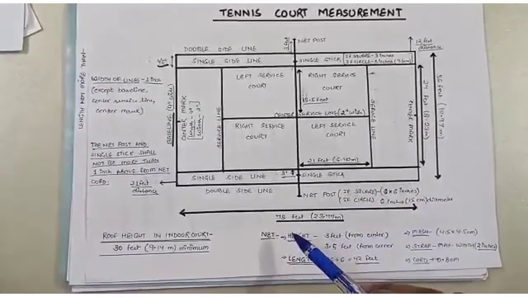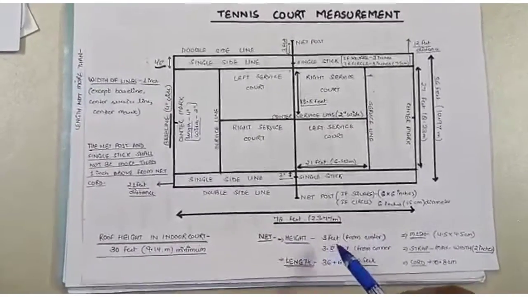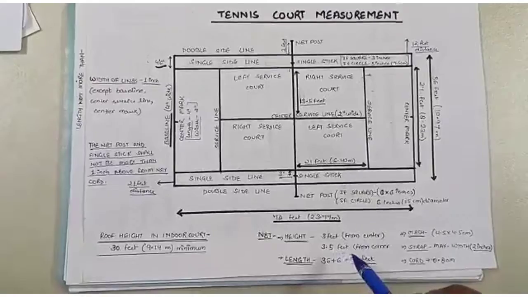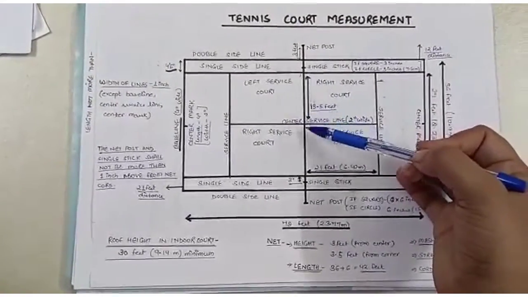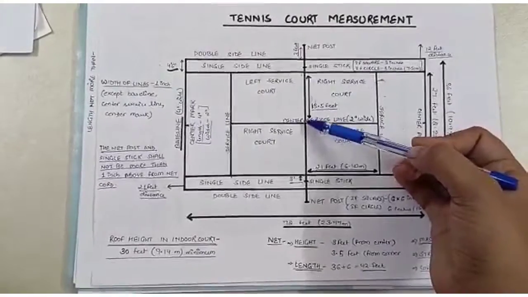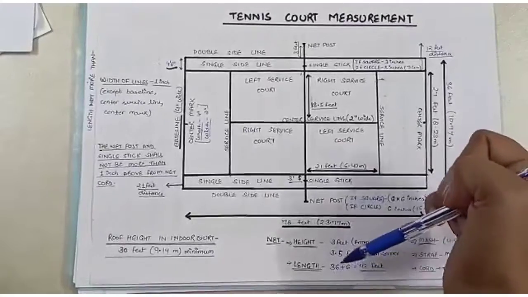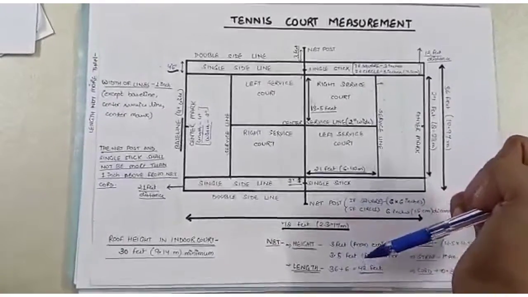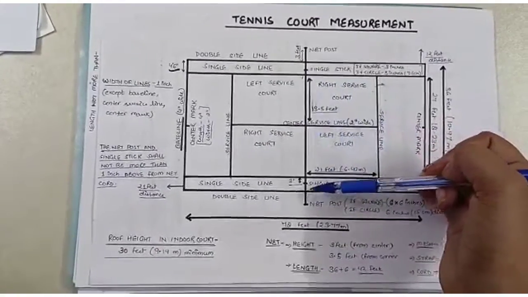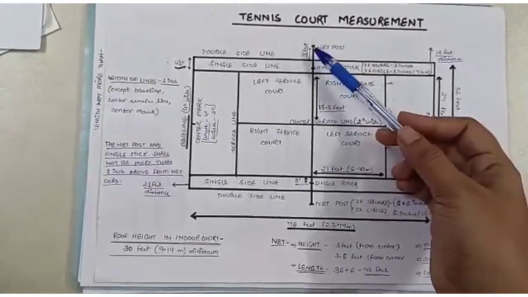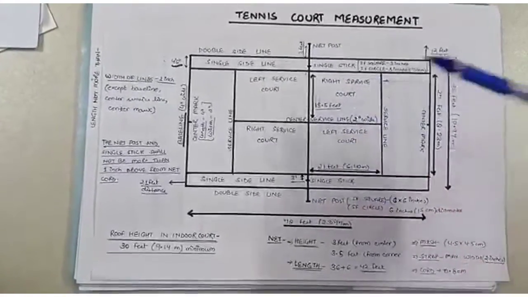Now we'll be talking about the net. In the net, there should be a height of 3 feet from center and 3.5 feet from corners. That means if the net is tied here, in center it should be 3 feet and in corners it should be 3.5 feet. Length is 36 plus 6, that is 42 feet. That means 36 is still here, and 3 feet extra from this side and 3 feet extra from this side, that is in total 42 feet.